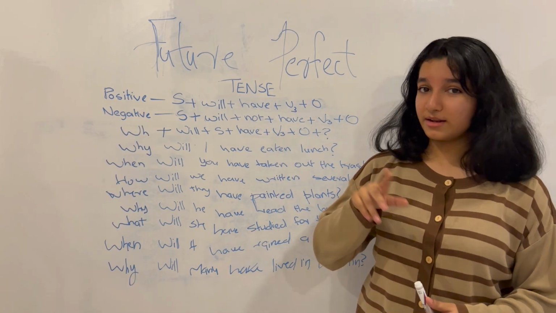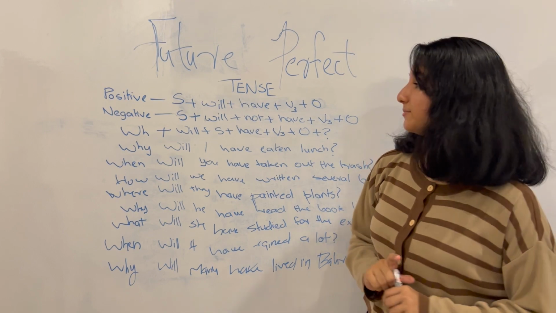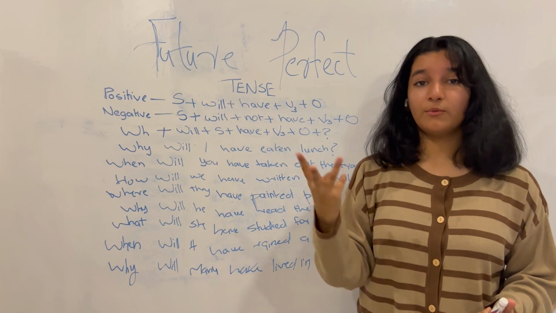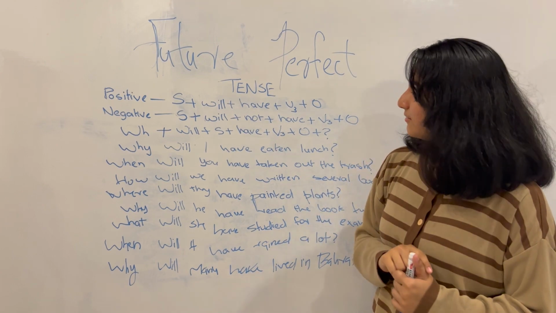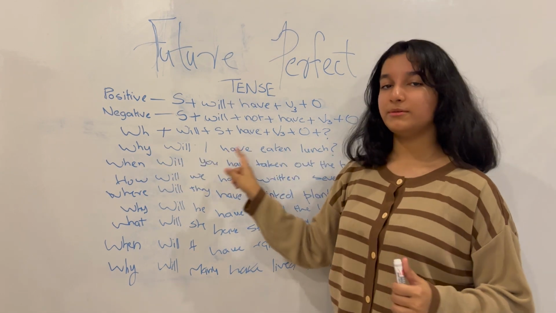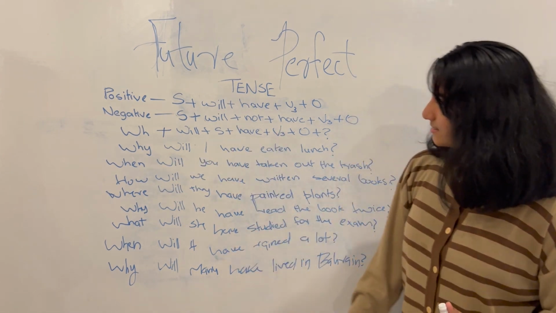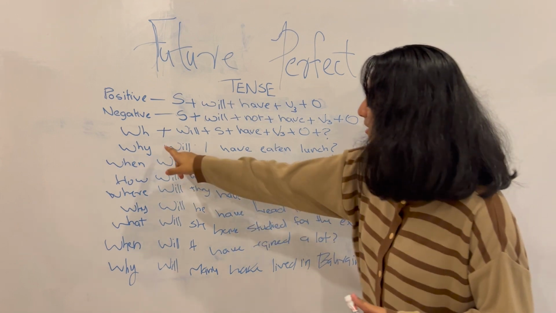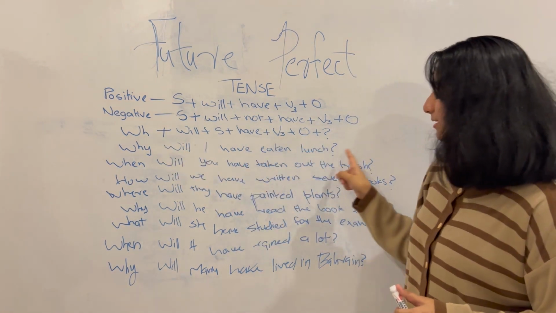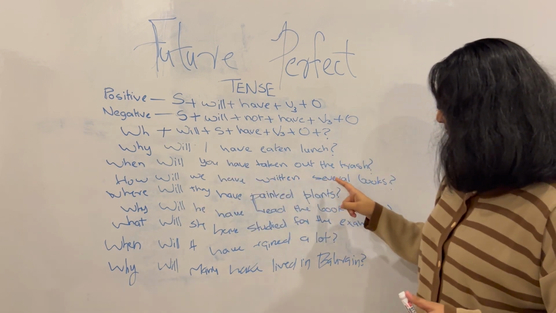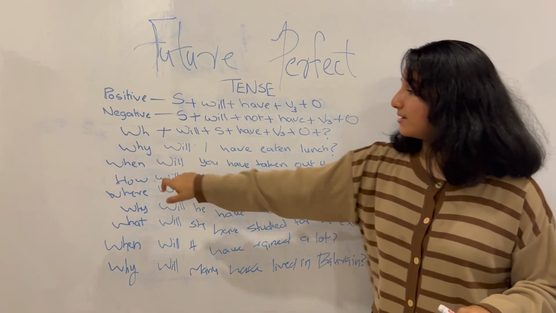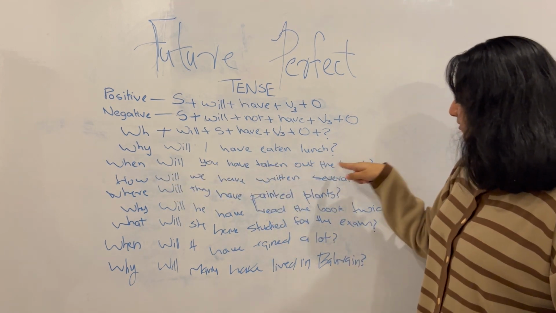Now we can see here another form of interrogative sentences is with adding WH questions such as what, when, where, why, and also how. So now you can see here with the examples, I've added some of these according to how it would make sense with each sentence. Some of these are, why will I have eaten lunch? When will you have taken out the trash? How will we have written several books?